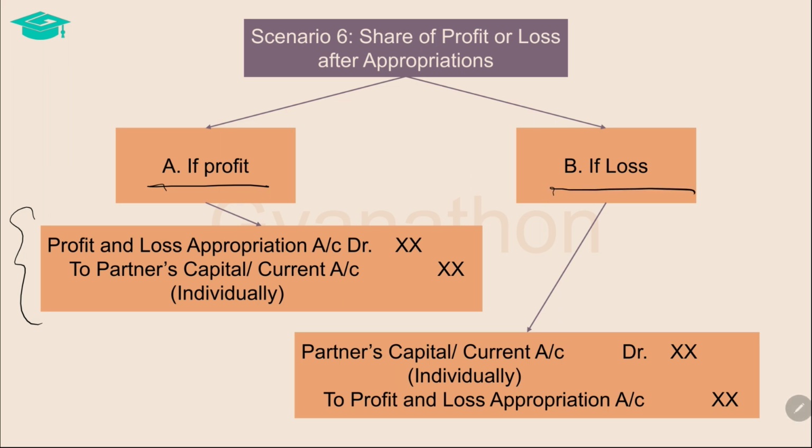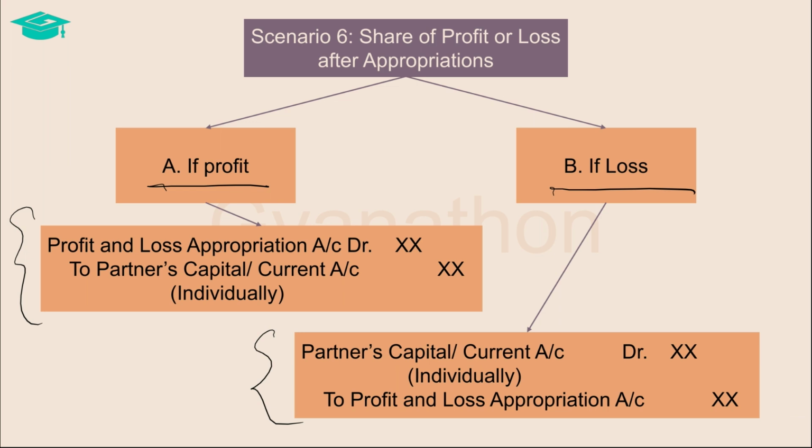If the profit and loss appropriation account shows a debit balance, it is a net loss. Such loss is transferred by debiting the partner's capital or current account in their loss sharing ratio and crediting the profit and loss appropriation account, thereby closing it.